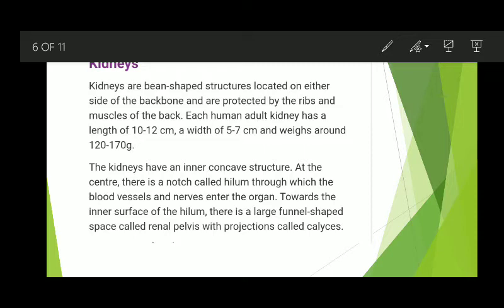Each human adult kidney has a length of 10 to 12 centimeters, a width of 5 to 7 centimeters, and each kidney weighs about 120 to 170 grams.